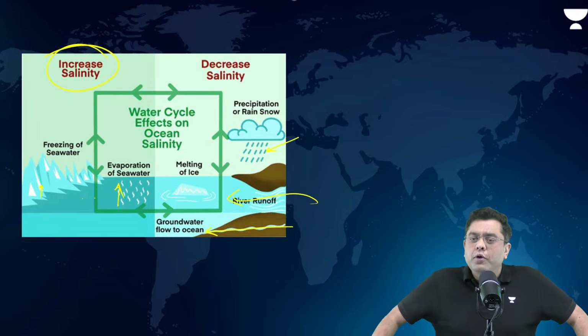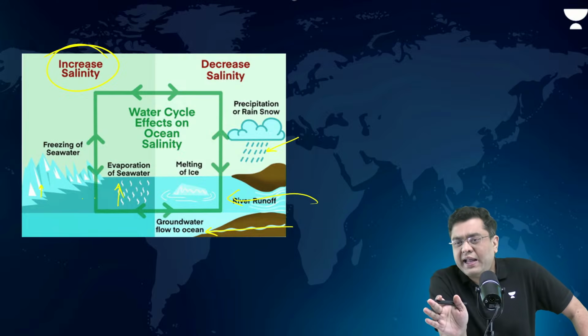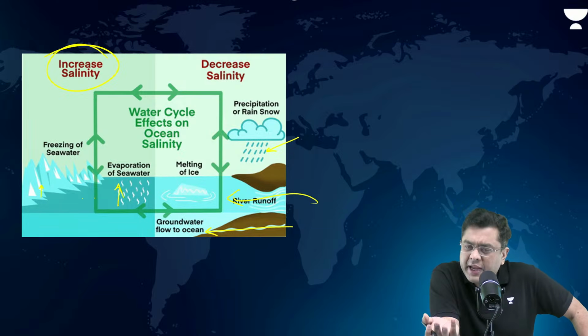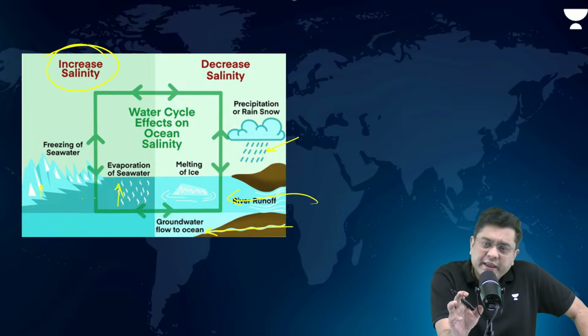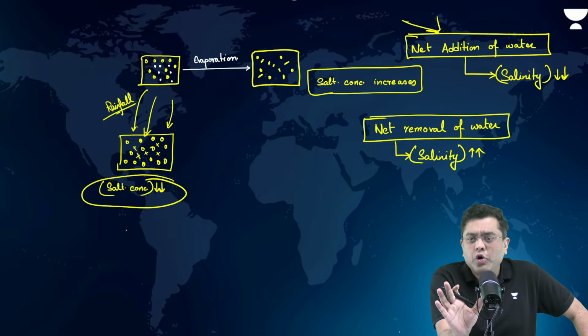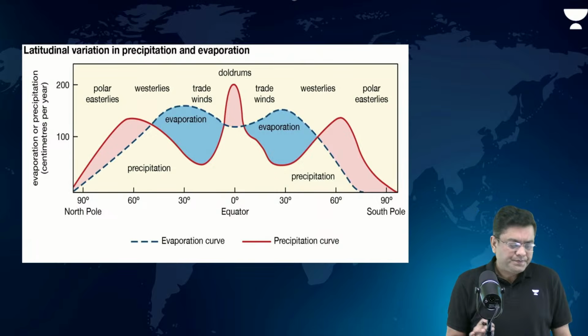So freezing and evaporation will lead to increase in salinity, while rainfall, river runoff and precipitation will all lead to a decrease in salinity. Concept is understood, right?